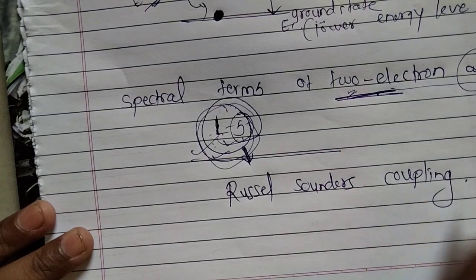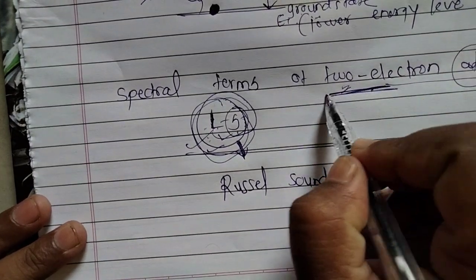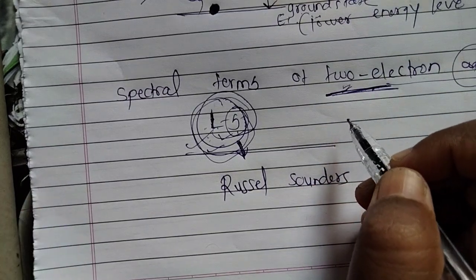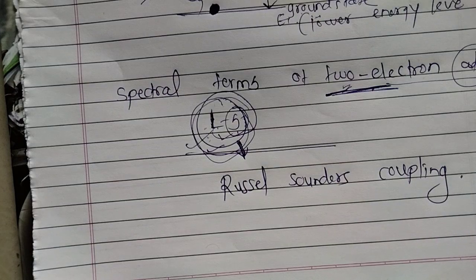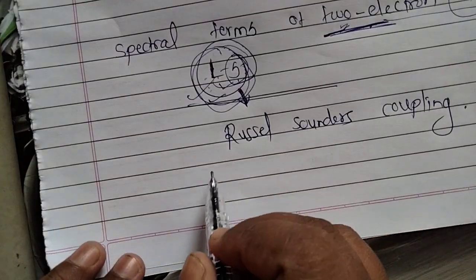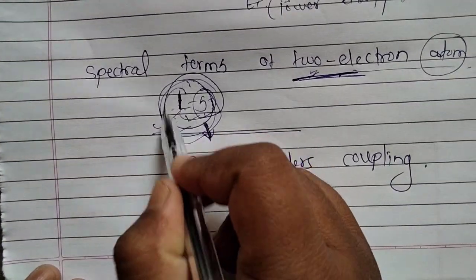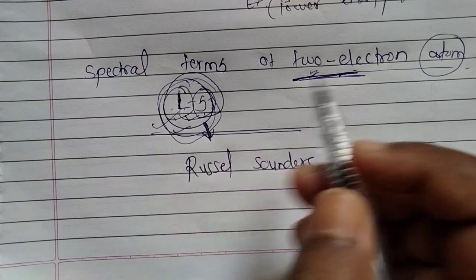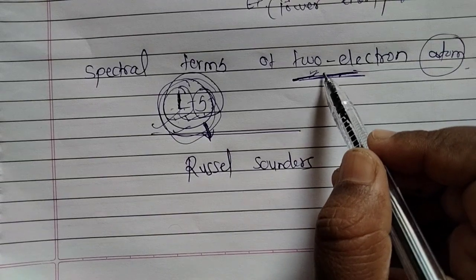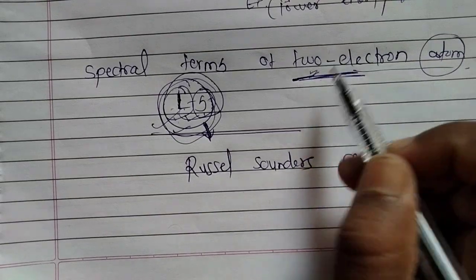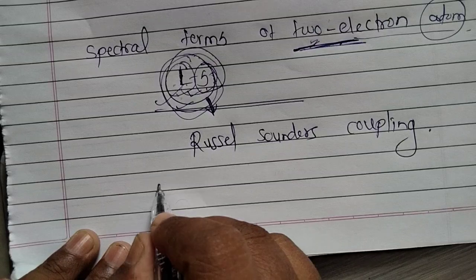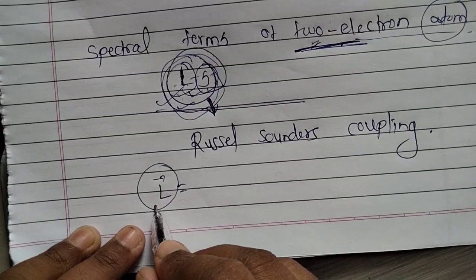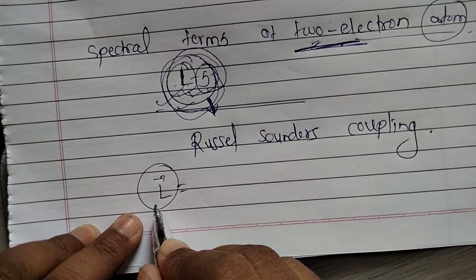So we know that there are two electrons, and each electron has spin angular momentum and also orbital angular momentum. We can get the total orbital angular momentum by adding the orbital angular momentum of the two electrons. Suppose we have to calculate the resultant orbital angular momentum of two electrons.